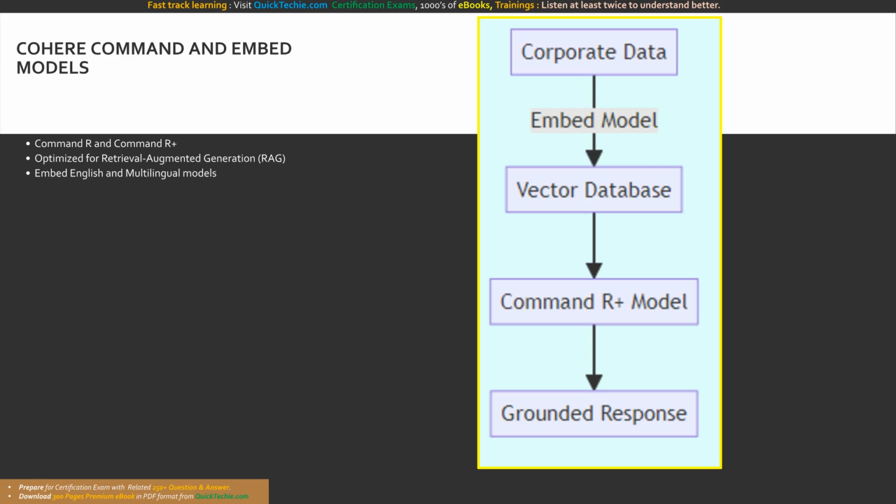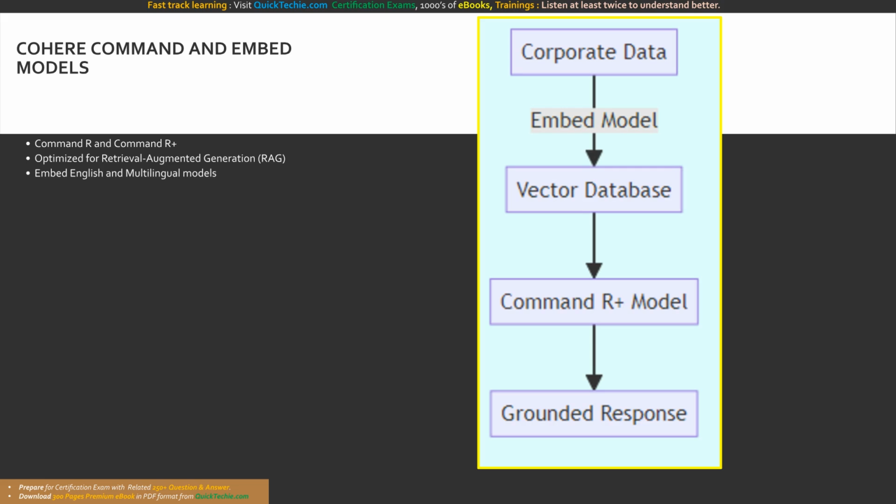Let us talk about the command models first. What are they? The Cohere command family includes models like Command R and the incredibly powerful Command R+. These models are highly optimized for conversational interactions and complex tasks like retrieval augmented generation, or RAG. Command R+ boasts a massive 128,000 token context window and is specifically trained to excel at utilizing external tools and retrieving information from vast corporate knowledge bases to provide highly accurate, grounded responses. It is an absolute game changer for building enterprise search and virtual assistant applications.